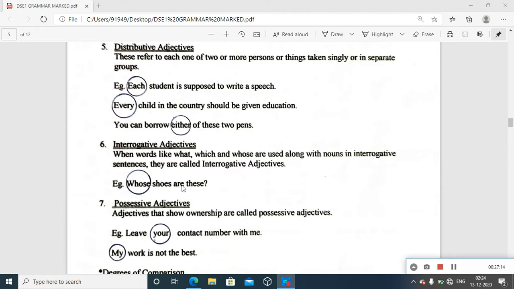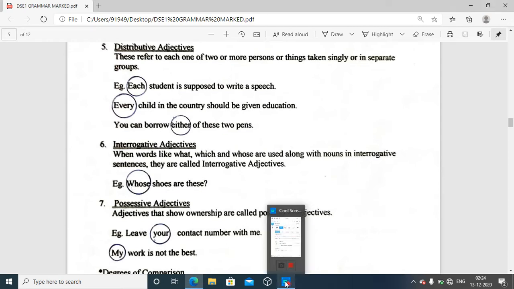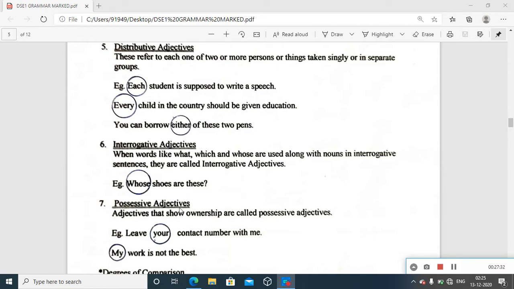You are using an extra word here, but it is used for the purpose of asking a question, and that's how it becomes the interrogative adjective.